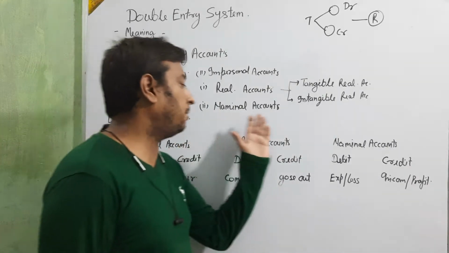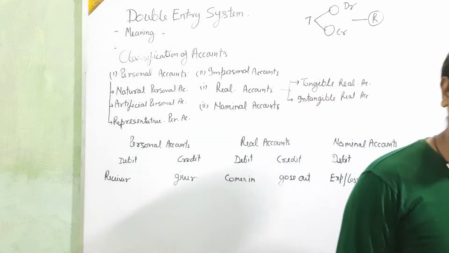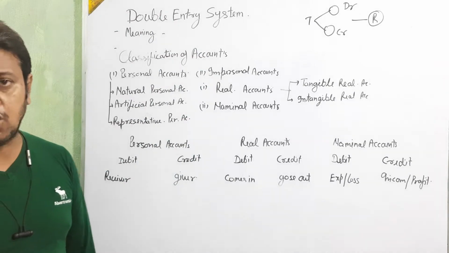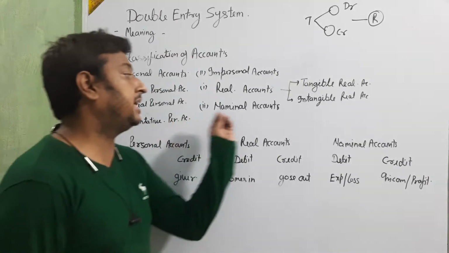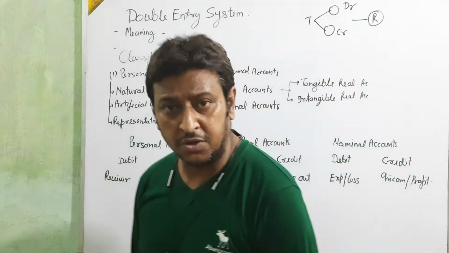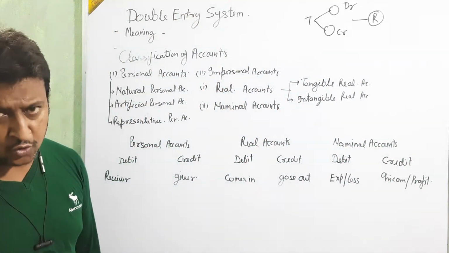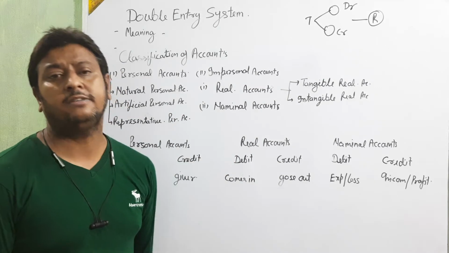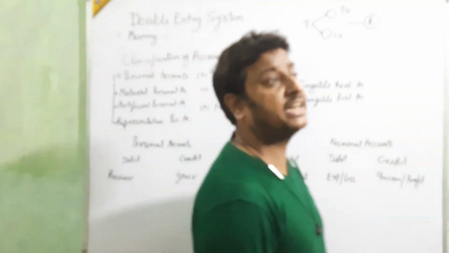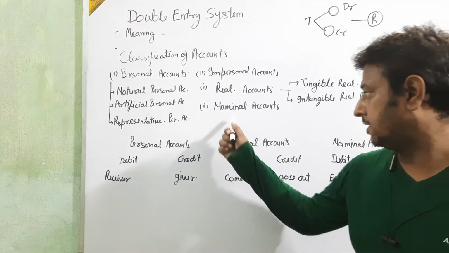Then next, nominal account: the account which is related with income and expenditure, profit and loss, is called a nominal account.